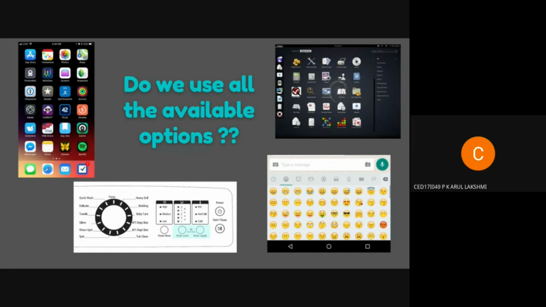Okay, so before moving on to the next law, on the screen we see a few images of a mobile, our mobile phone, a desktop, and we have emojis, a list of emojis and so on. So do you think we use all the available options? Say for example, you use your smartphones every day, right? But we don't use all the apps that we have on the smartphone, right? So can you give examples of apps that you use every day, where a day will not go without using that app?